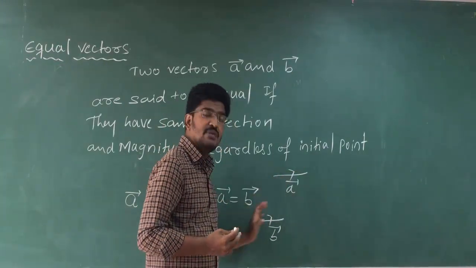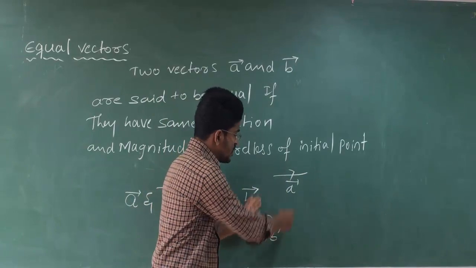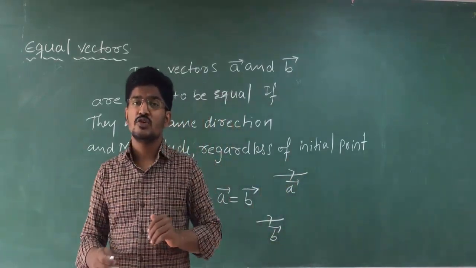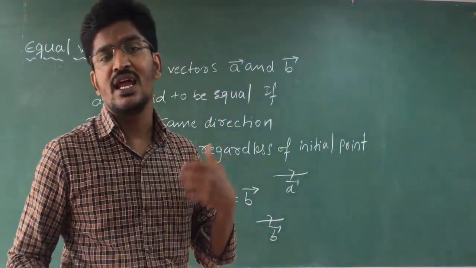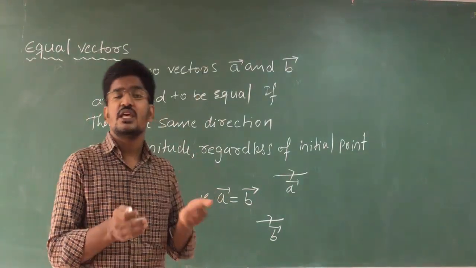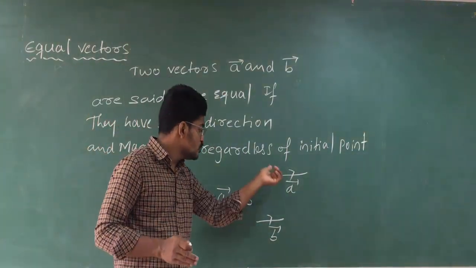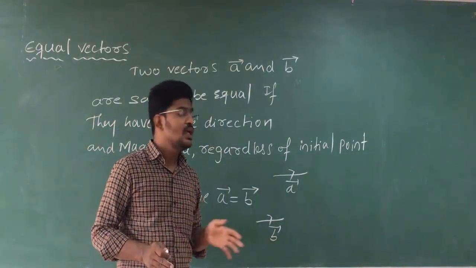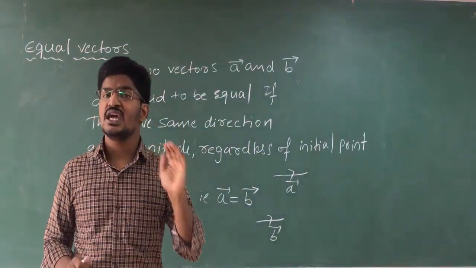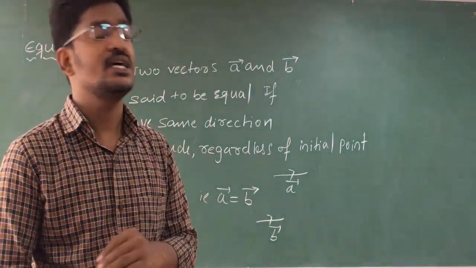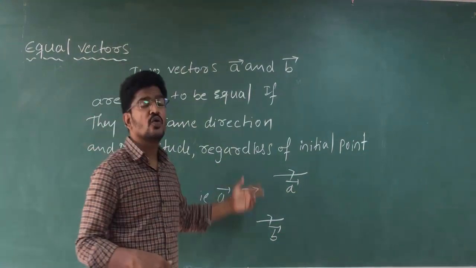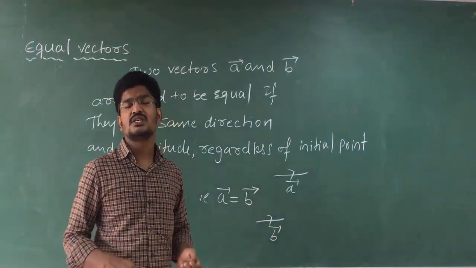Both must be in the same direction and both must have equal length, or any other units. Clear? The units of magnitude of those two vectors have to be equal and they have to be in the same direction. Then we say that these two vectors are equal.